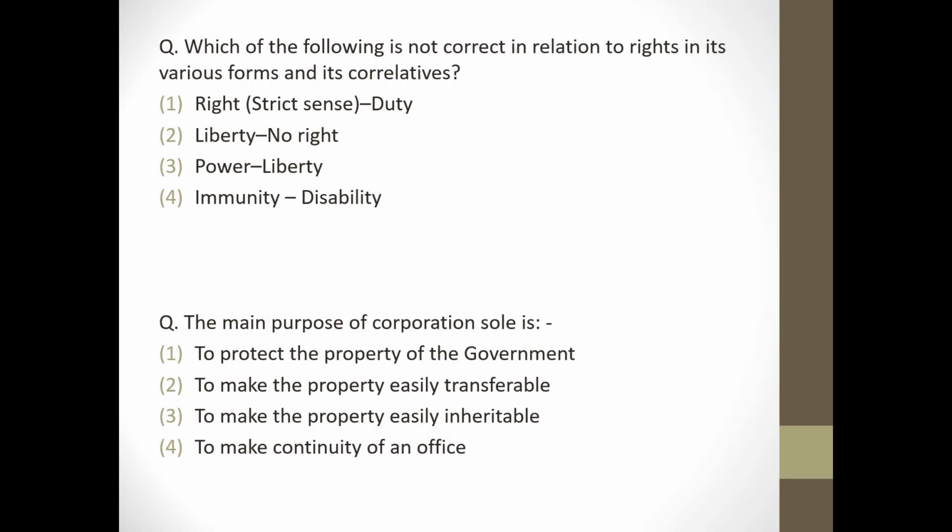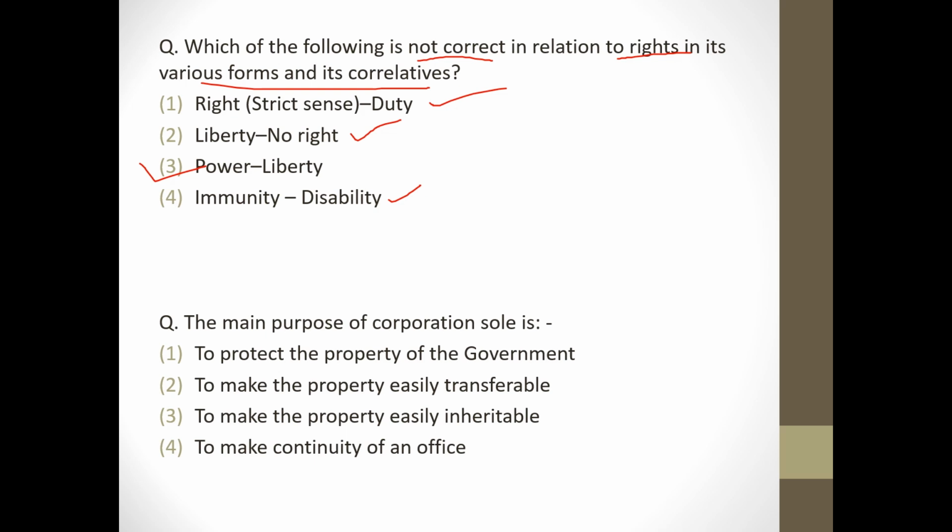Next question is, which of the following is not correct in relation to rights in its various form and its correlative? Right and duty, correct. Liberty, no right, correct. Power, liberty, it's wrong. It's power and liability. Immunity and disability, correct. So answer will be option C.